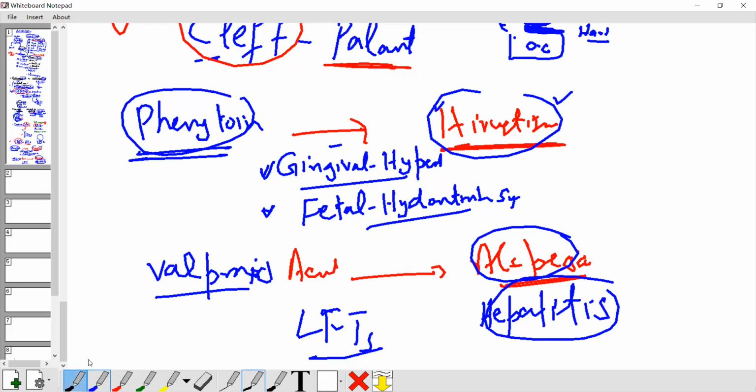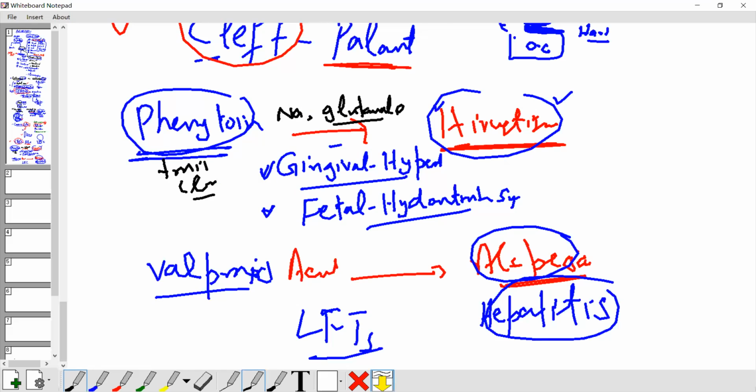So how do they work? They block sodium. They also block glutamate. Very good drugs to control seizures. We can apply them for partial seizures, and we can also apply them for generalized, for tonic-clonic, and also for partial.